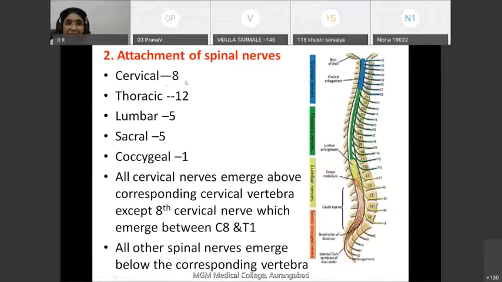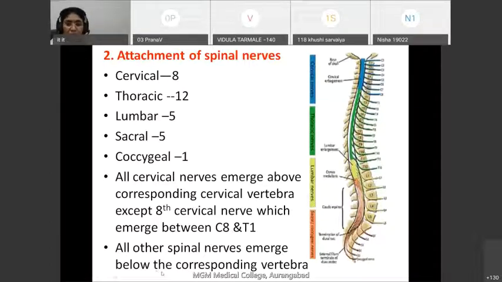Whereas the eighth cervical spinal nerve runs between C7 and T1 vertebra, because there is no eighth cervical vertebra. So the 8th cervical spinal nerve runs between C7 and T1 vertebra, whereas all the remaining spinal nerves emerge